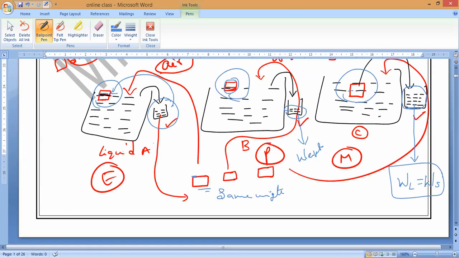So the displacement of liquid depends on what? It depends on the density of the liquid. Based upon the density of the liquid only, we can decide whether the object is going to completely sink, or completely float under the surface. Understand everybody? The density of the liquid will decide how much liquid is displaced.